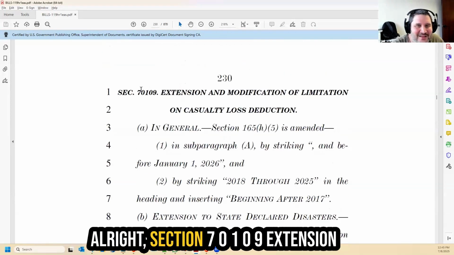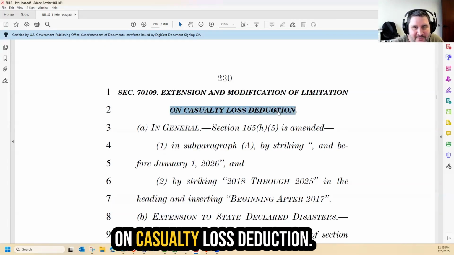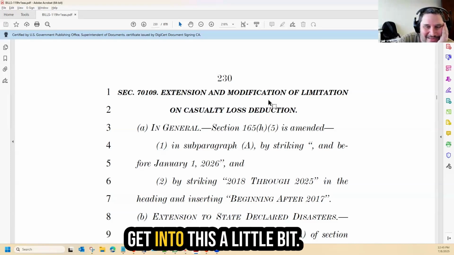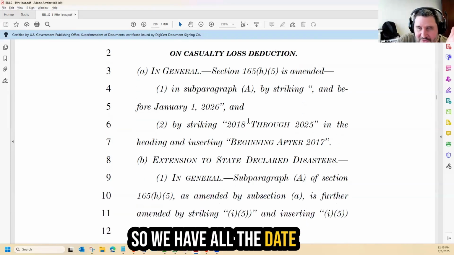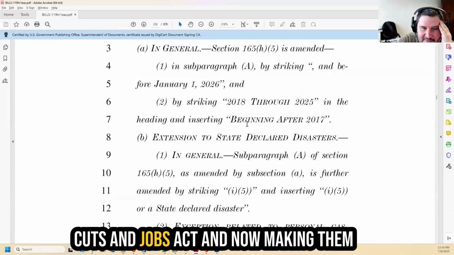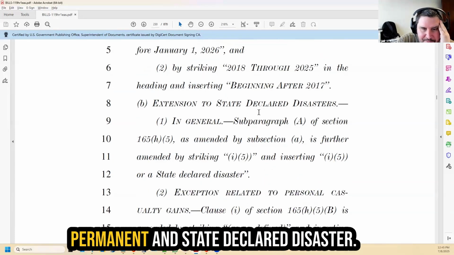All right. Section 70109, extension and modification of limitation on casualty loss deduction. This one I really disagree with. So let's get into this a little bit. So we have all the date change stuff that we've seen, removing the temporariness of the Tax Cuts and Jobs Act and now making them permanent.